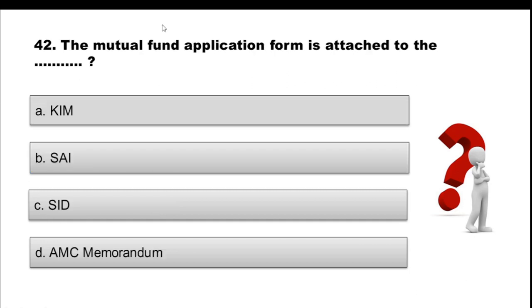Question 42. The mutual fund application form is attached to the dash. Option A, KIM. Option B, SAI. Option C, SID. Option D, AMC memorandum. Choose the correct option. And the correct option is option A, KIM.